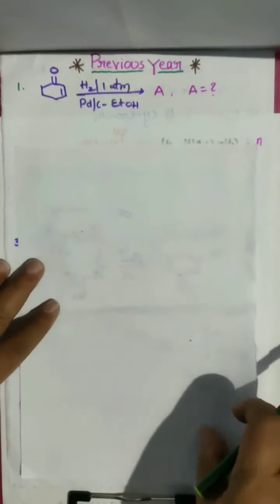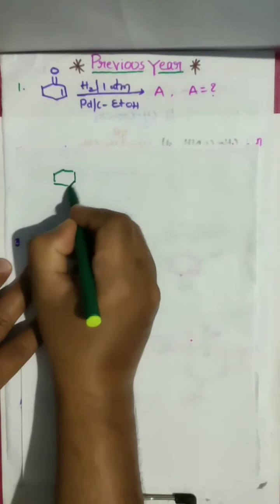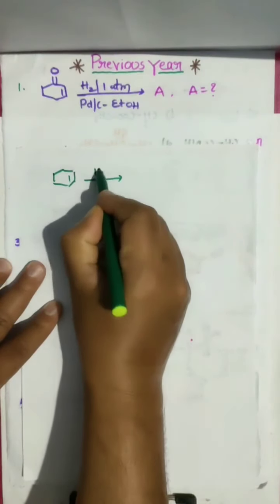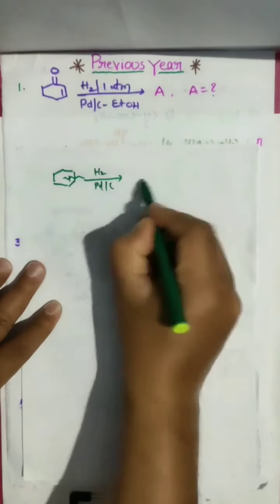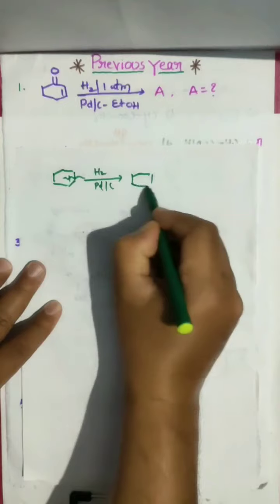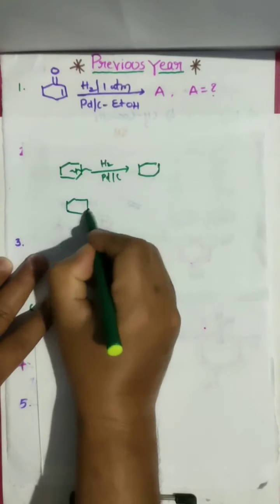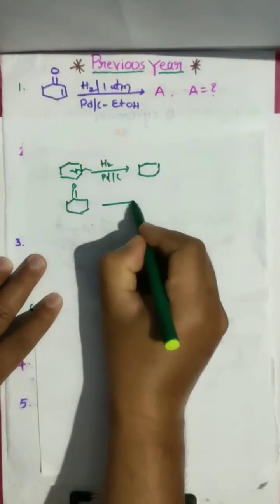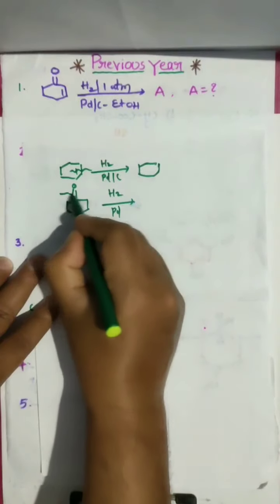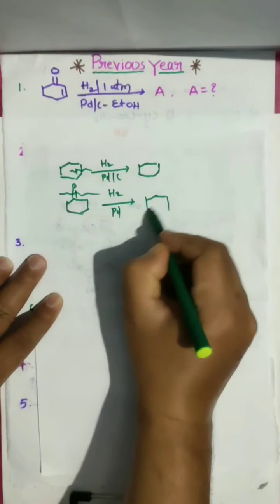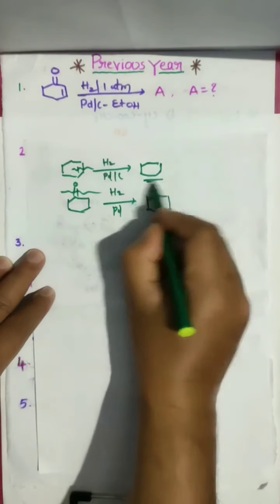Look here, in alkenes also we learned. If the compound is given like this, in the presence of hydrogen, palladium, whatever it may be, this bond is broken and you get a saturated compound. If you take a ketone and simply reduce it in the presence of hydrogen, palladium, this bond is broken, and you again get the cyclo compound. So you get both.